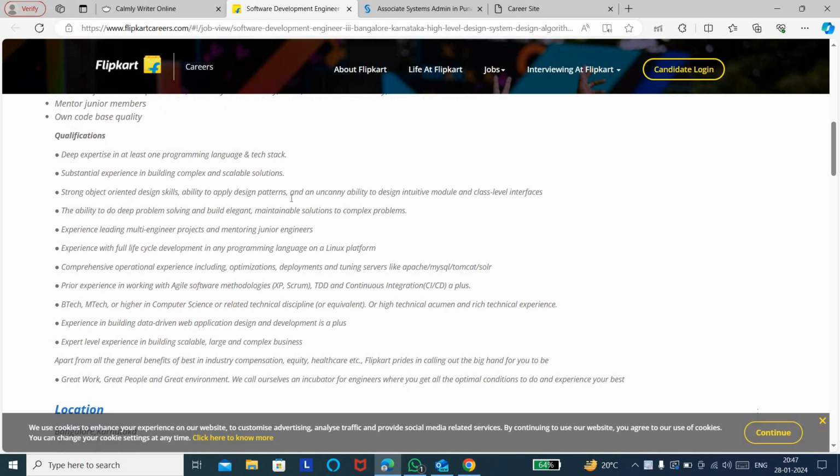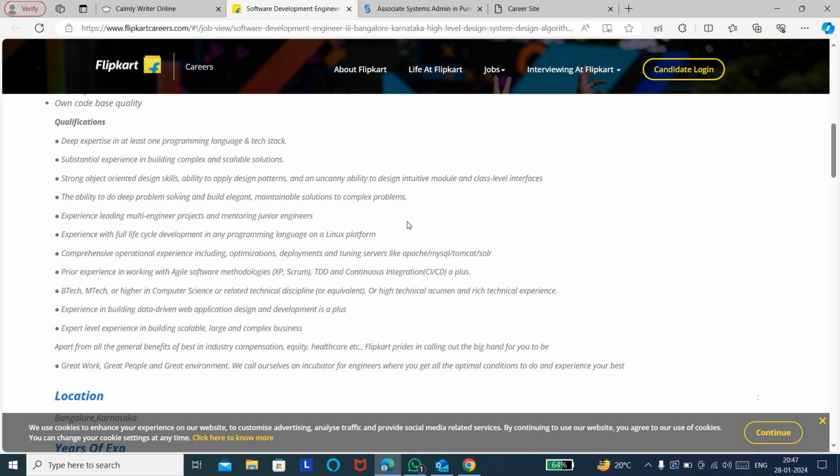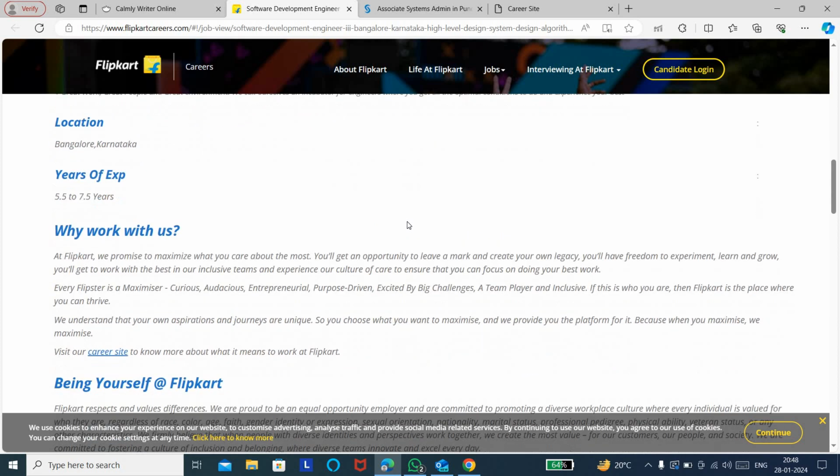So we shall quickly see the qualification and the skills that are needed. You need to be strong in at least one programming language and tech stack, and you need knowledge of data structures and algorithms and design patterns, and knowledge of SDLC, that is software development lifecycle. If you have knowledge of Linux commands and how to use them, it's an added advantage. You also need knowledge of some DevOps tools like Docker, Kubernetes and CI/CD tools. So these are the main skills needed to apply for this particular job role.